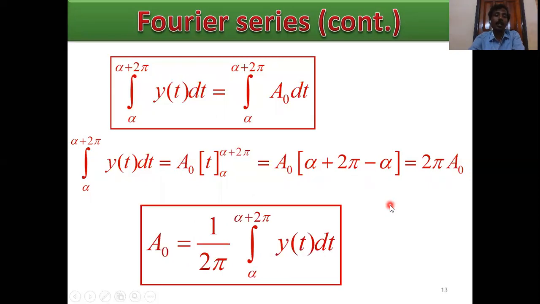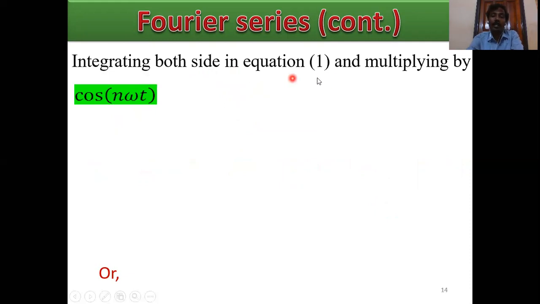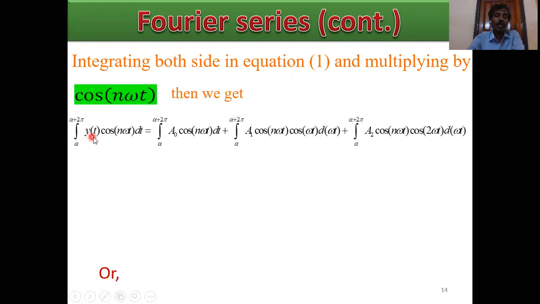So next, calculate an and bn, the Fourier series coefficients. Again integrating both sides in equation 1 and multiplying by cos n omega t, we get y of t cos n omega t, a0 cos n omega t, a1 cos n omega t cos omega t, a2 cos n omega t cos 2 omega t.